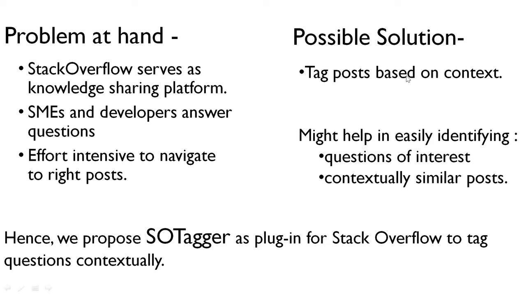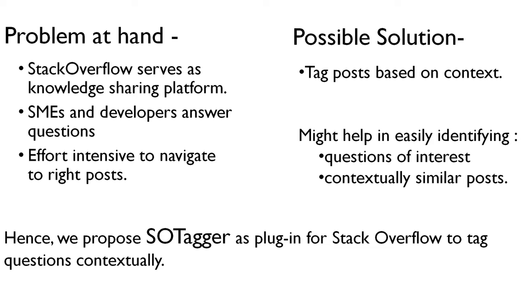Many questions asked might have specific intended purpose or context on this platform. Tagging questions based on context might help in identifying the category based on context of the question, and it also could help developers and subject matter experts in easily identifying questions they wish to answer, and also might increase the percentage of answered questions on this platform. It also helps in grouping contextually similar posts on this platform.